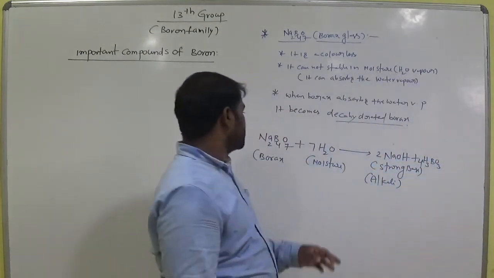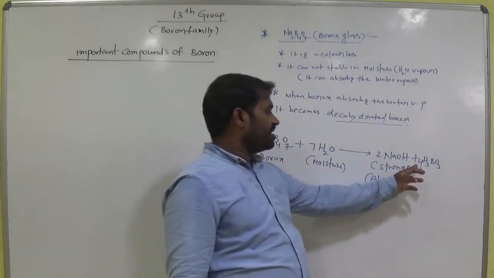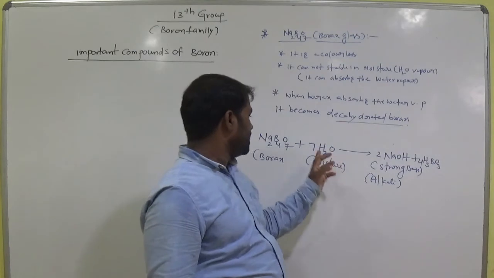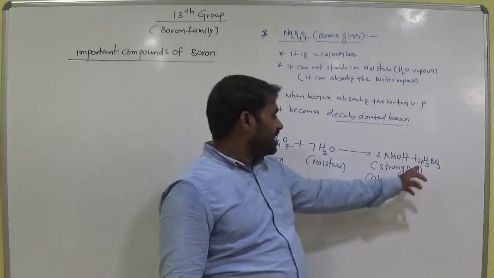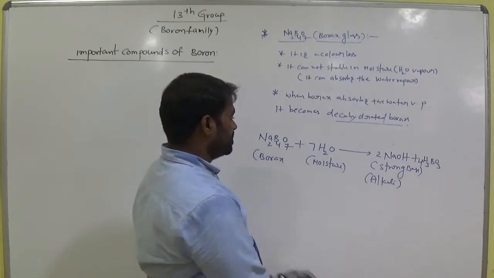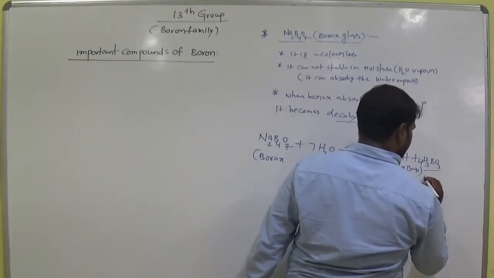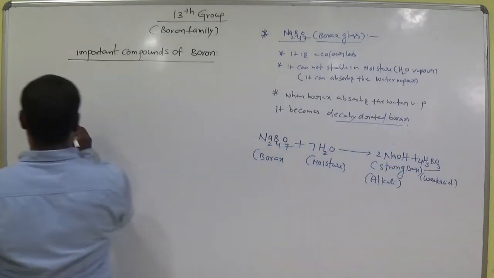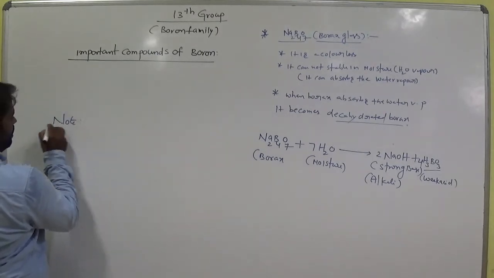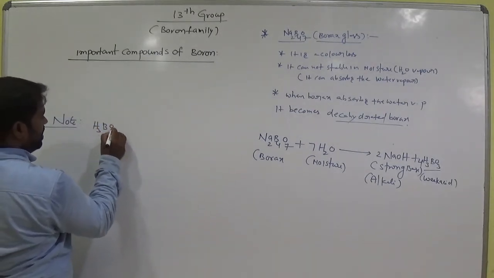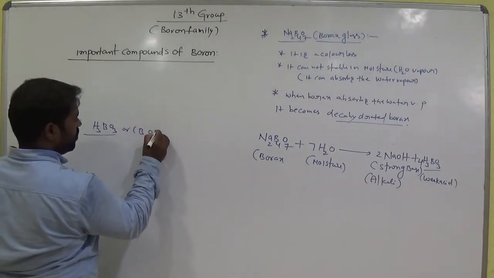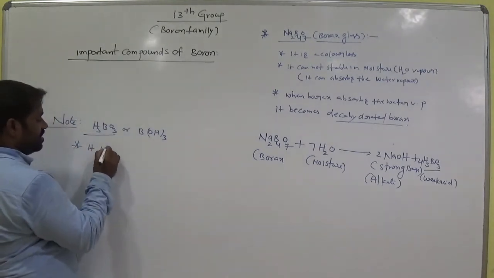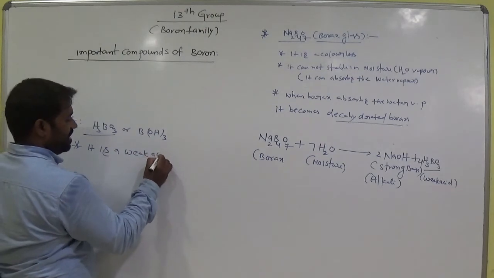So how many hydrogens do we have here? 14. Clear? Here 12 plus 2, 14. 2 sodiums here, 4 borons here, and 7 plus 7, 14 oxygens here. Remember, orthoboric acid is a weak acid. H3BO3, we can also write as B(OH) taken thrice. It is a weak acid.